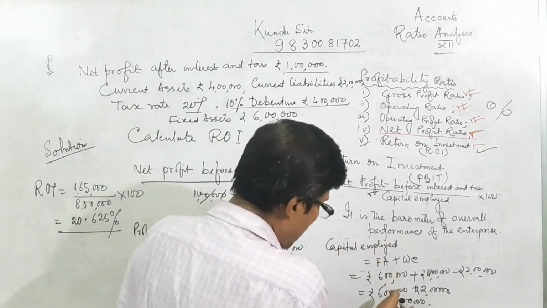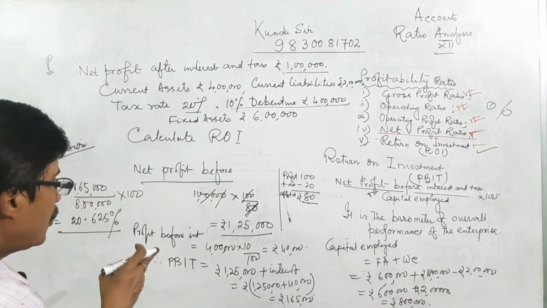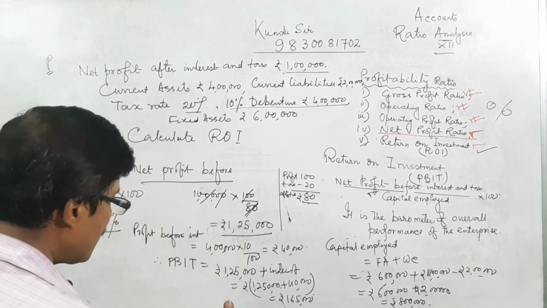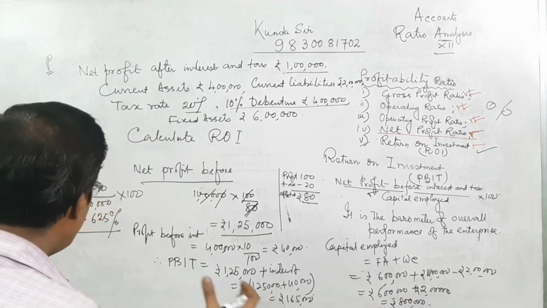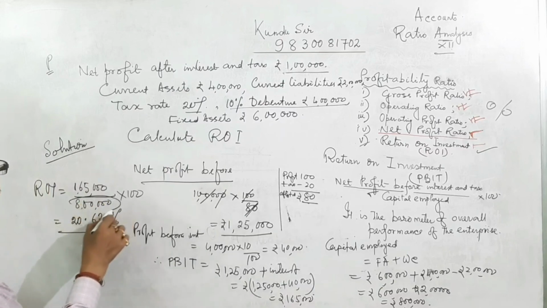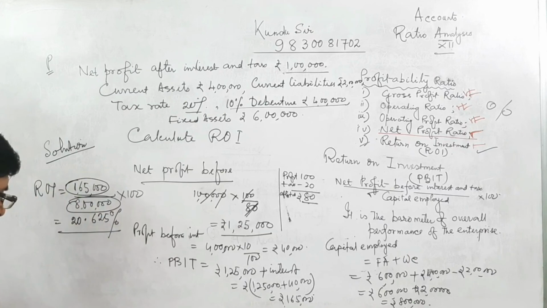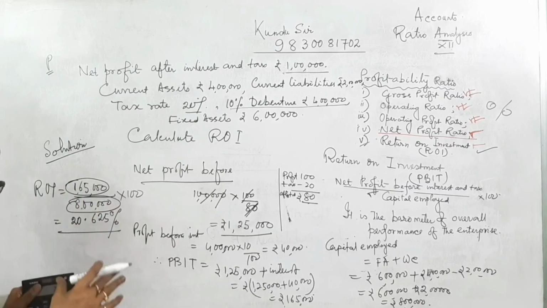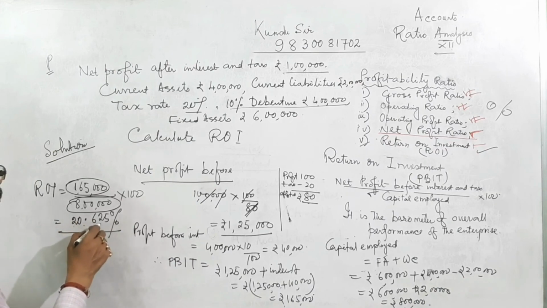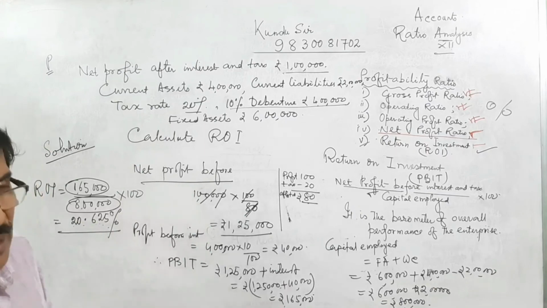They have employed capital of 8 lakh and are earning 1,65,000. Expressed as a percentage, 20.625% of investment is the return of the organization.